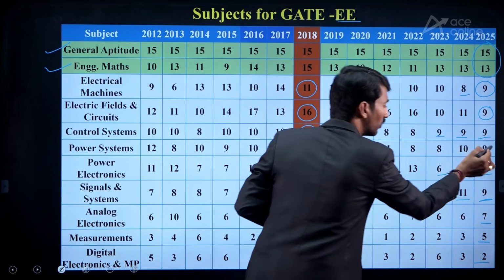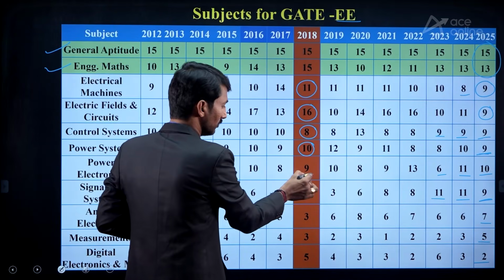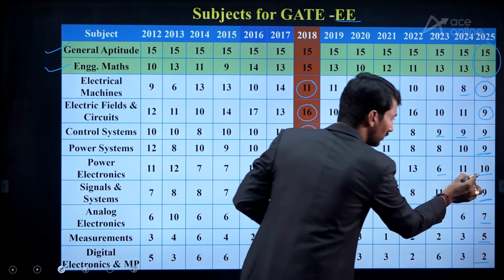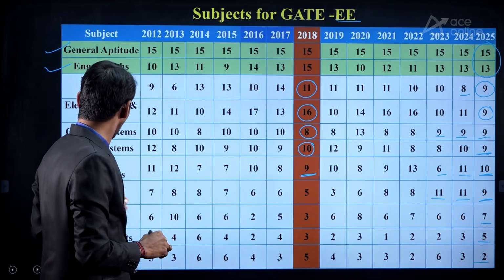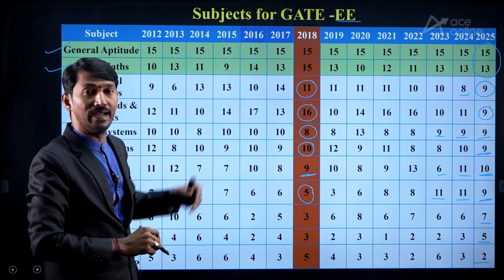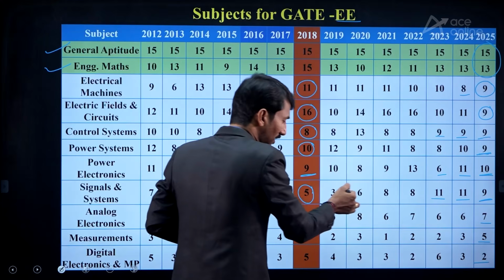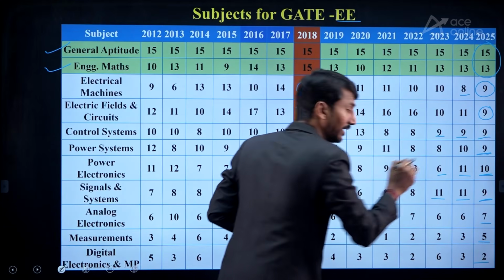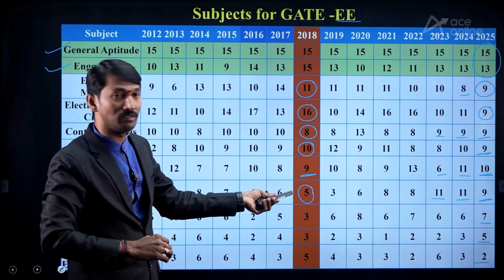And here also around 9, okay, not much change. Power electronics, 9 marks, and here yes, 10 marks, so 9, 10, 11, no issue, almost the same. Signals and systems, they have given very few marks in the 2018 paper by IIT Guwahati. But if you see the recent years, 11, 11 and 9, they may be continuing this or they may be following this also, we don't know.